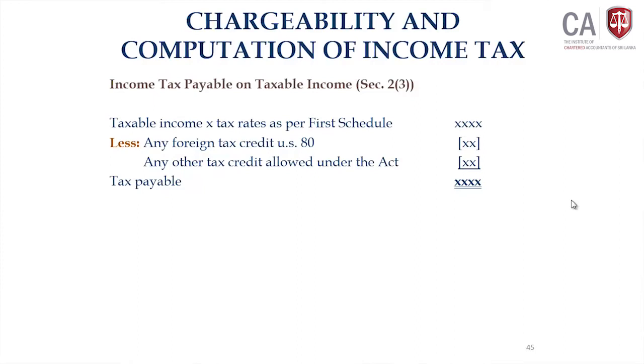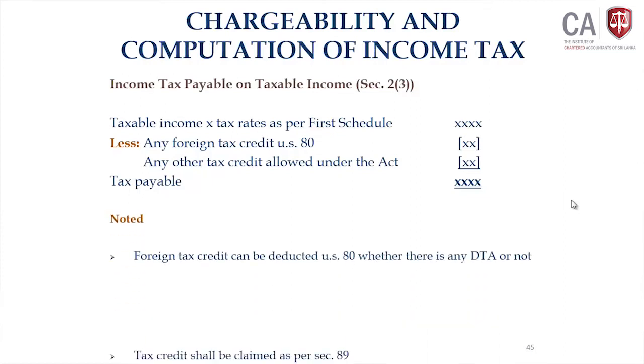Because if you look at the previous act, you could claim the foreign tax credit only on tax payments in those countries where you have a double tax agreement. But here you do not worry about whether you have a double tax agreement or not in those countries, it does not matter. Any tax paid in a foreign country, if the same income is taxable in Sri Lanka, you calculate the tax liability under the Sri Lankan law, but you claim the foreign tax credit under section 80. Then other tax credits are claimable under section 89.